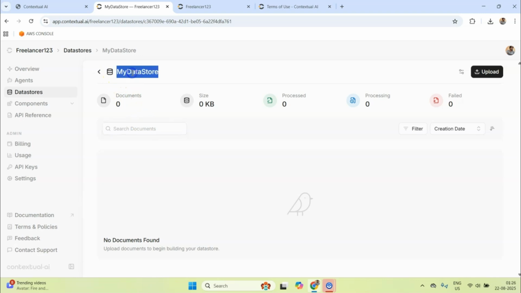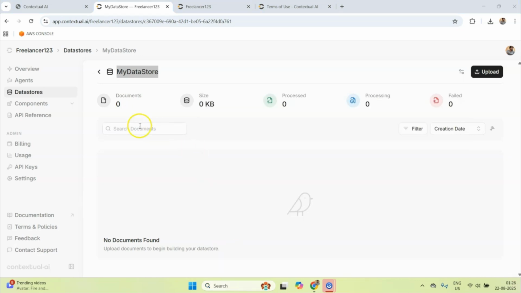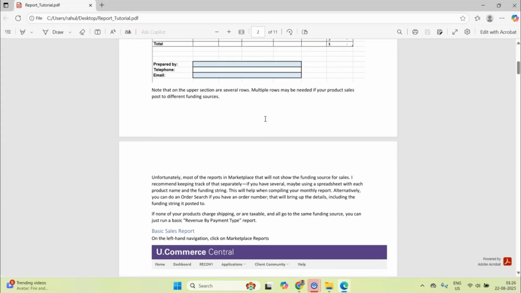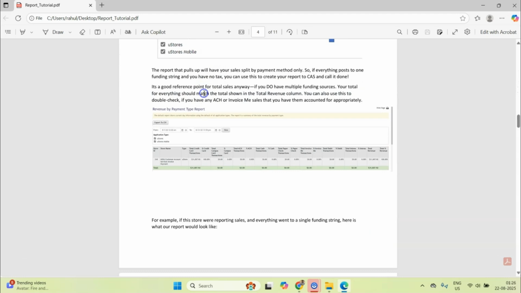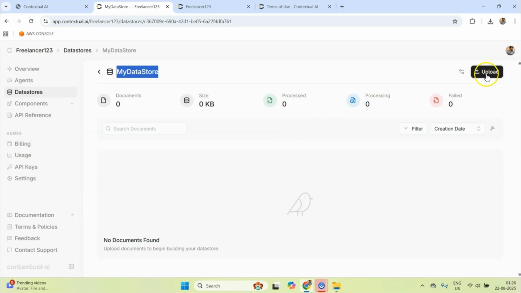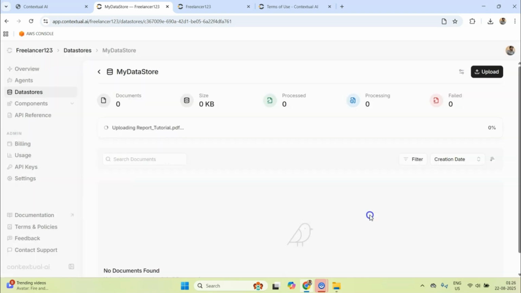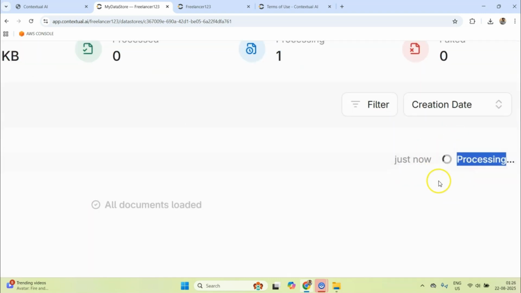Okay, so once you have the data store, I would like to show you one document which I specifically downloaded for this demonstration purpose, because it has all the key report tutorials. So this PDF is 11 pages long, and it has got images and tables and all these things which make chunking difficult. All these are included here. Now let's do one thing. Let's upload this document by clicking on this upload. So I'll click on drag and drop and report tutorial, and I'll do start uploading. Now it will take some time. The upload itself is completed, but it will take some time in processing, and you can see the status here.